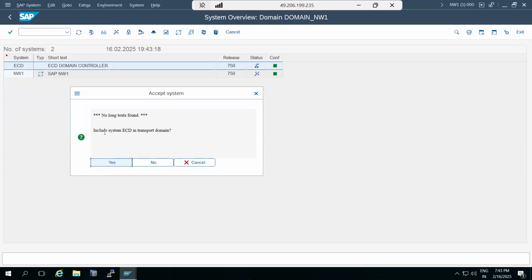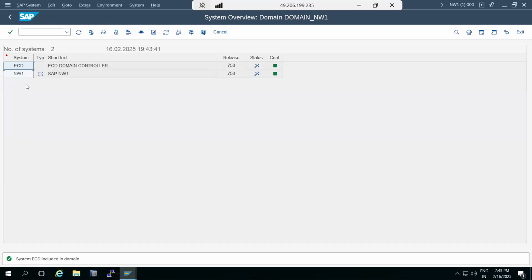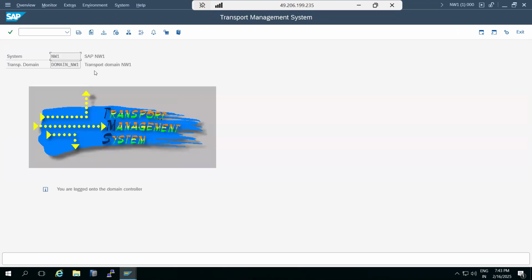Then include the ECD system into the transport domain and click Yes. The ECD system will be added into the NW1 domain controller. The status is active, which means the ECD system is added in NW1.